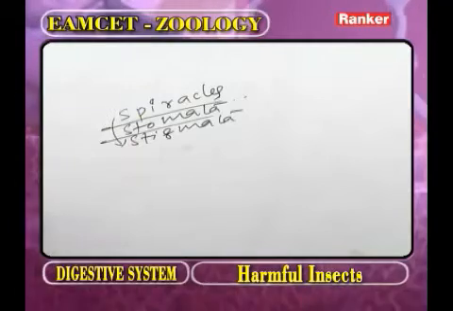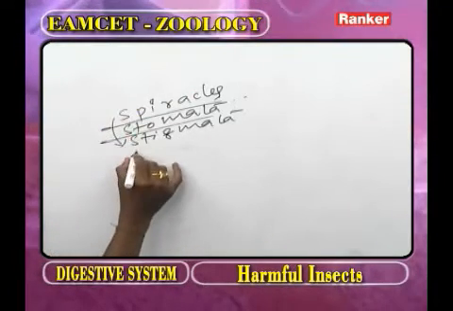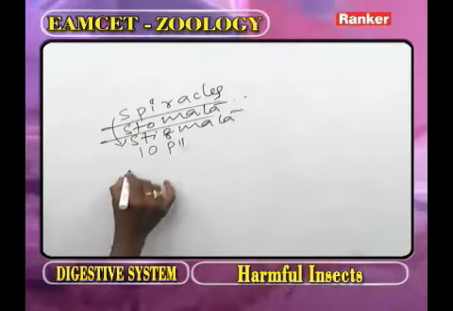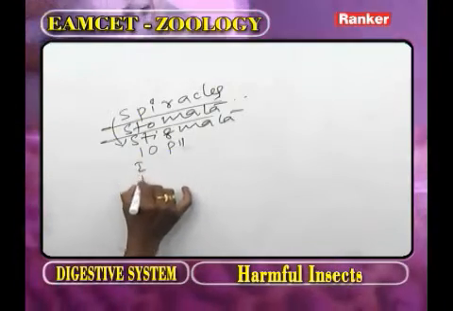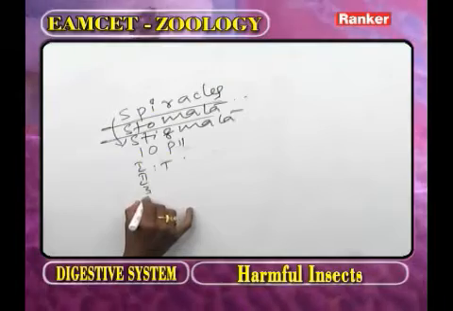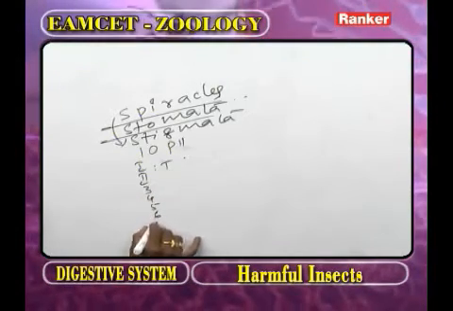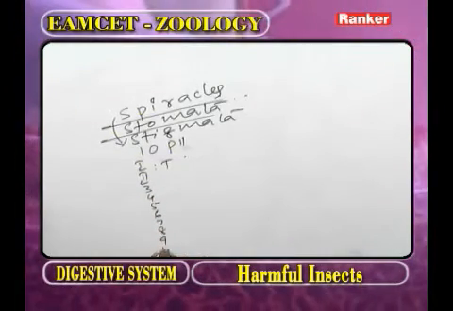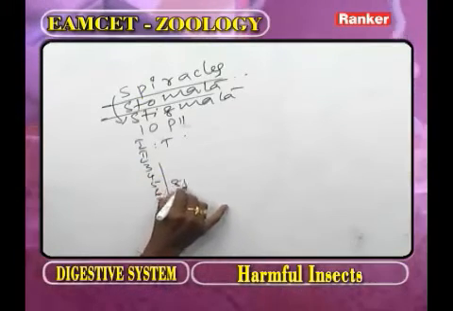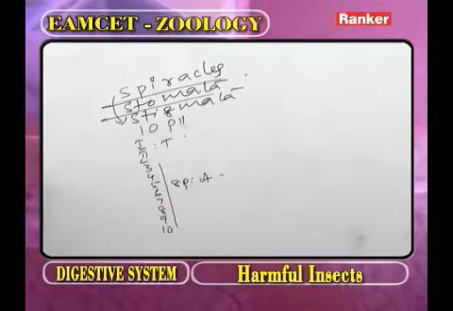In the body of cockroach, how many spiracles are present? 10 spiracles. The first two pairs are present in the thoracic region. Third, fourth, fifth, sixth, seventh, eighth, ninth, 10th. That means the remaining 8 pairs are present in the abdomen.